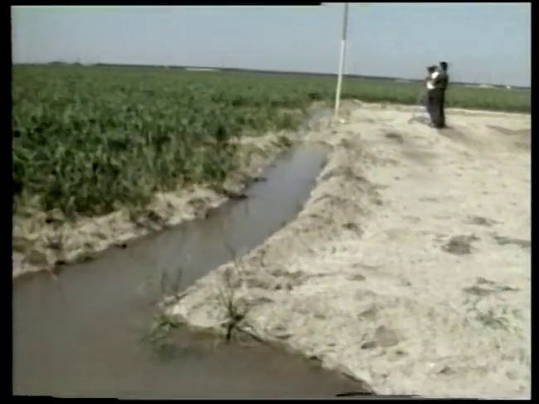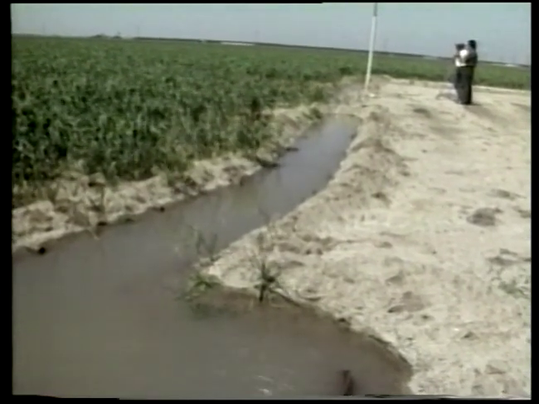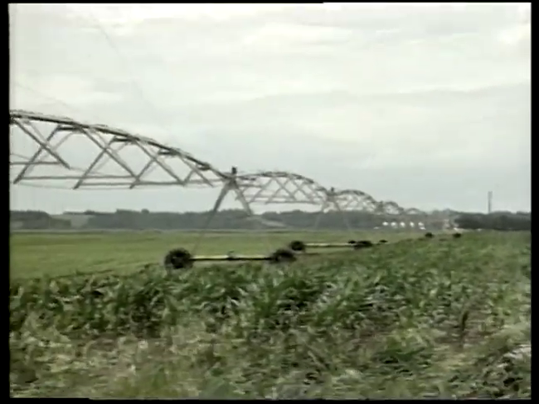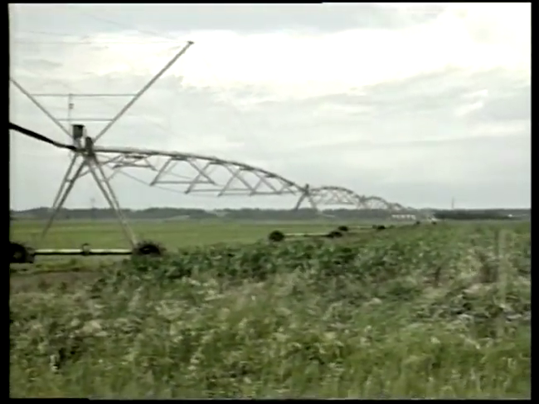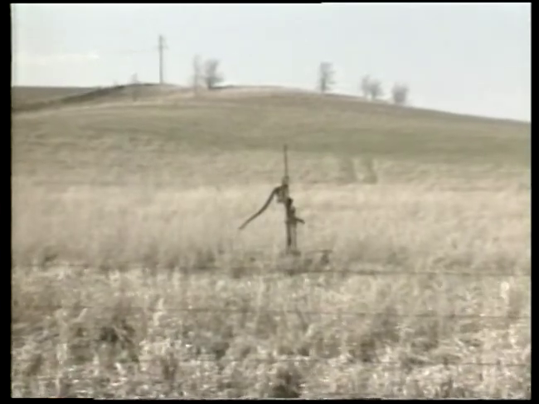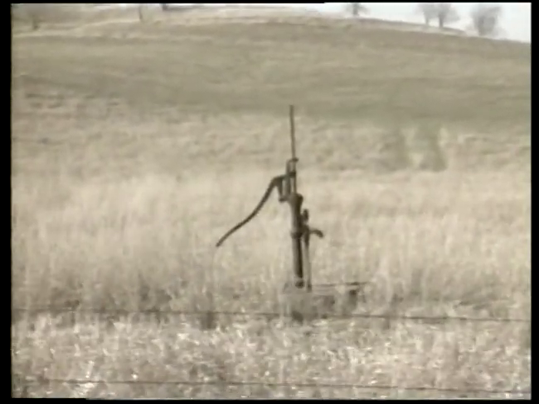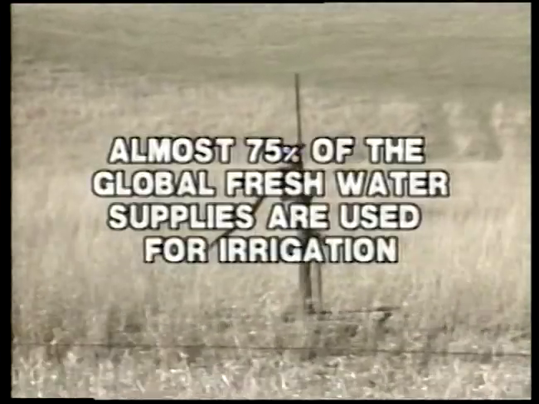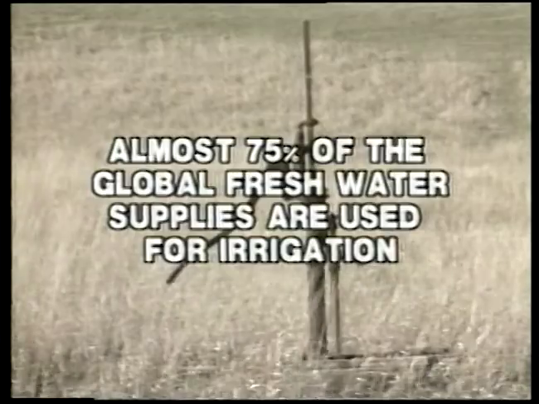There are also disadvantages and concerns of irrigation. Irrigation and irrigation equipment are expensive and add to production costs. One of the biggest concerns is the effect of irrigation on our fresh water supplies. Almost 75% of the global freshwater supplies are used for irrigation.